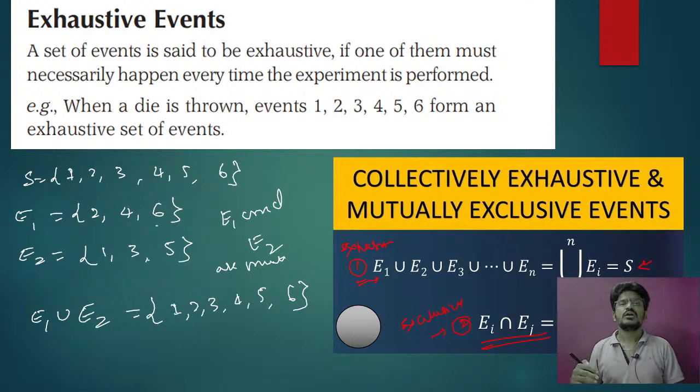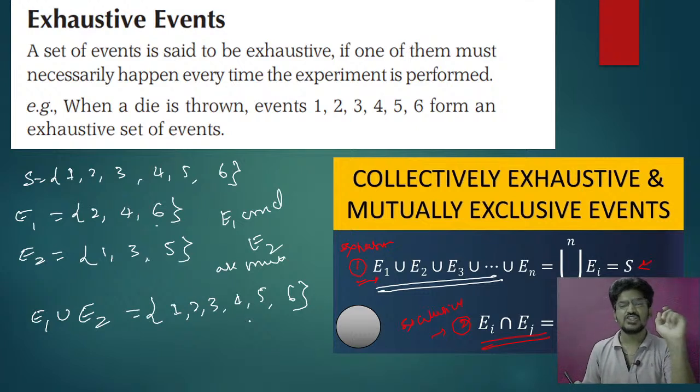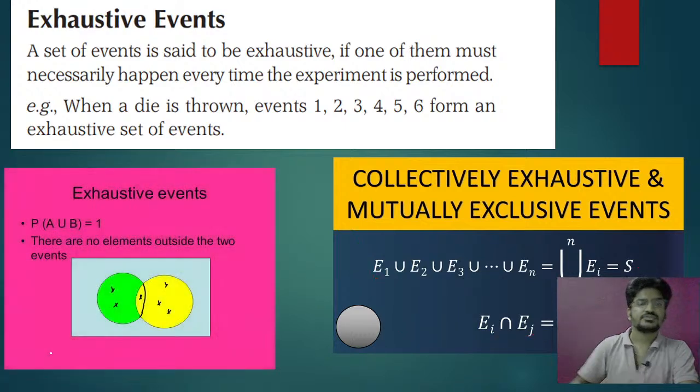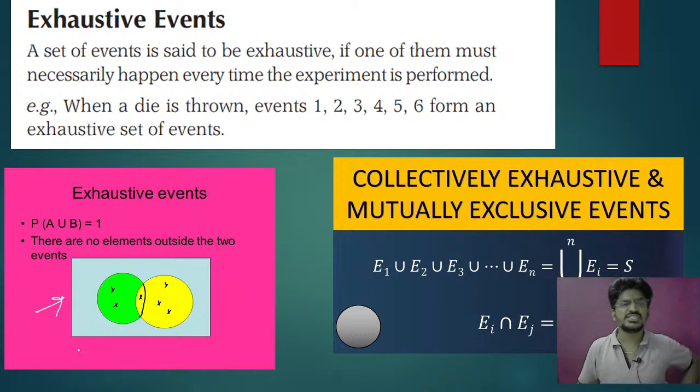Okay. So if I make the union of all the events, we must get the sample space. We must get the complete sample space. Then we say that is mutually exhaustive. Okay. And next one you can see, this is the exhaustive case.